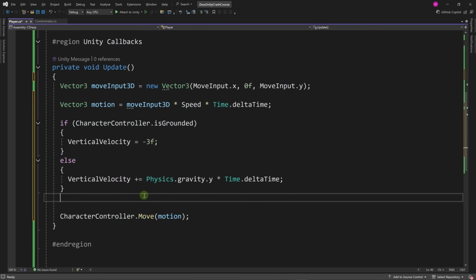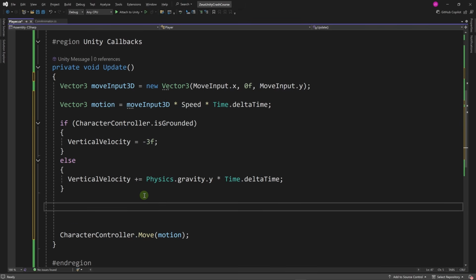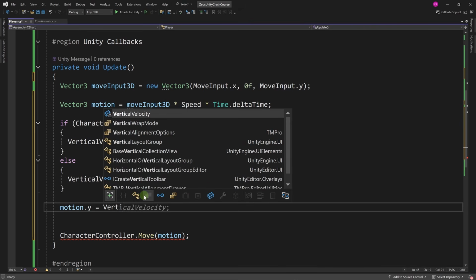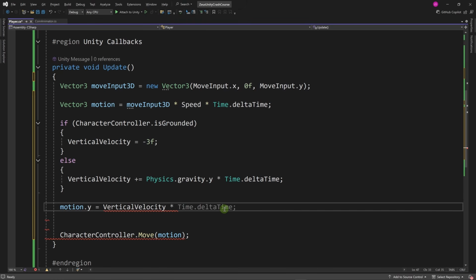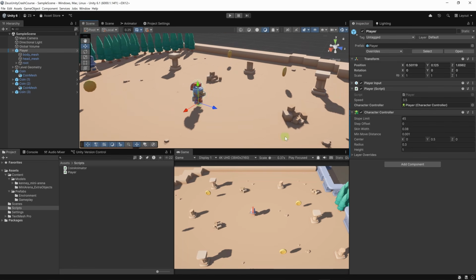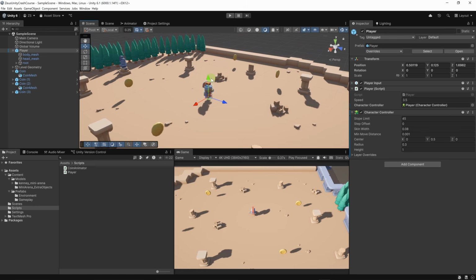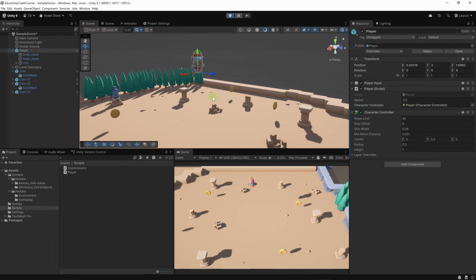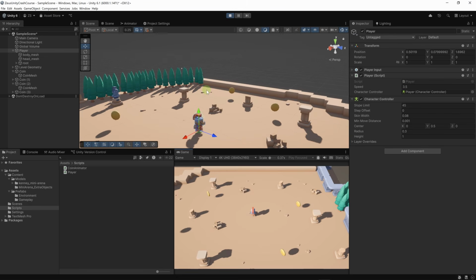Now, the last step that we need to do is set motion.y to verticalVelocity multiplied by delta time. That way we get the motion on the y-axis as well. Okay, let's go back to Unity and we're going to test our gravity code. Let's set the player somewhere over here and we're going to start the game, and we're going to see our character fall to the ground.